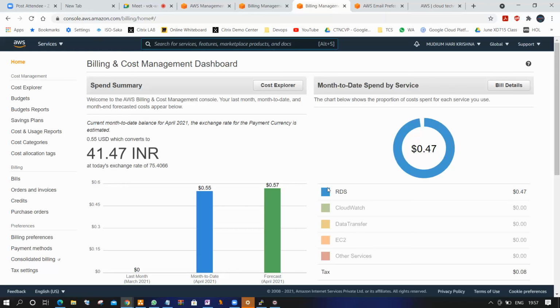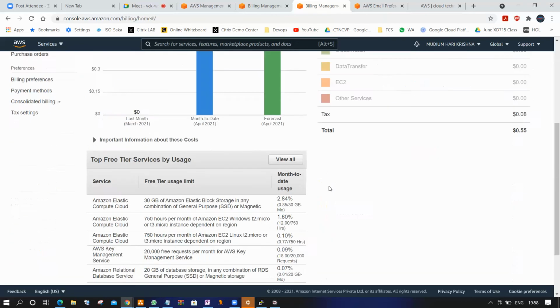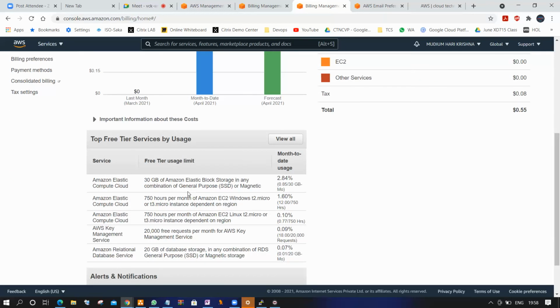Yesterday I created some RDS services, as I told you, Hari. So approximately $0.5 will be charged, the same way $0.5 is charged. This amount I need to pay for you. Going forward, any payment for RDS services, I'll pay for you.